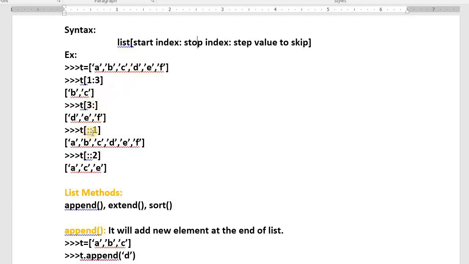If starting index is also missing, end index is also missing, and step of 1 means the entire list. If starting index is missing, end index is missing, and step of 2 means alternate: A, no B. C, no D. E, no F. This is how you can use starting index as well as stop index as well as the step value. I hope you understood.